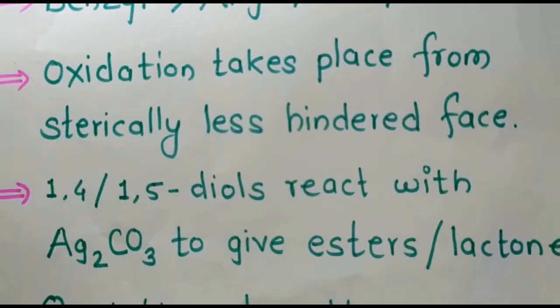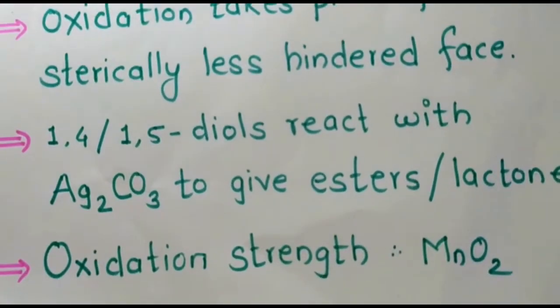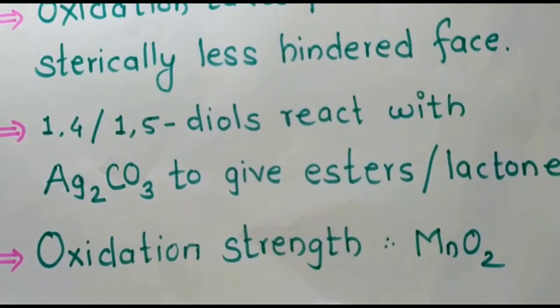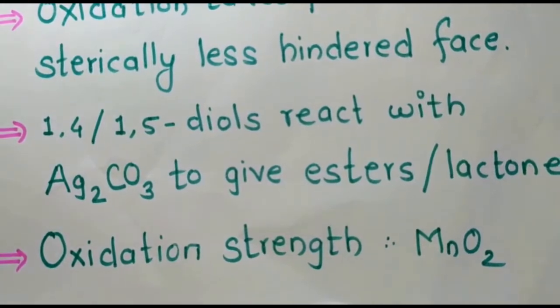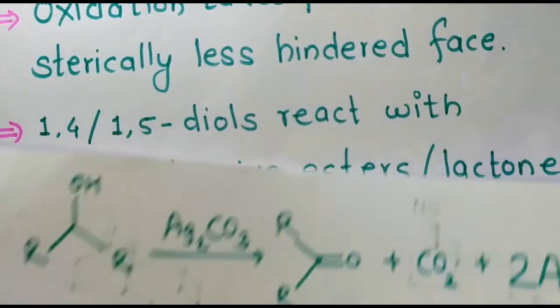The oxidation strength of silver carbonate is similar to manganese dioxide. Now we will see some general reactions for this reagent.